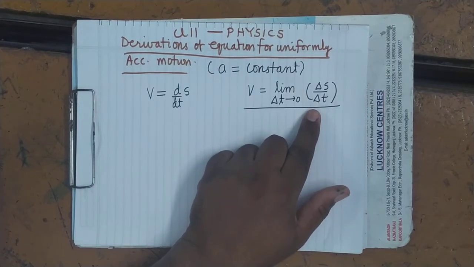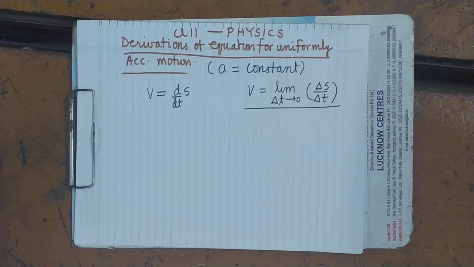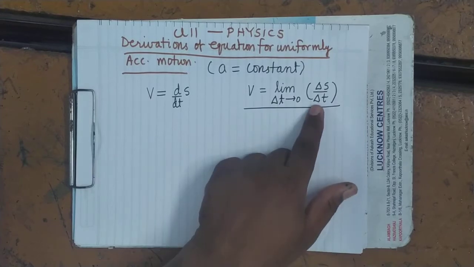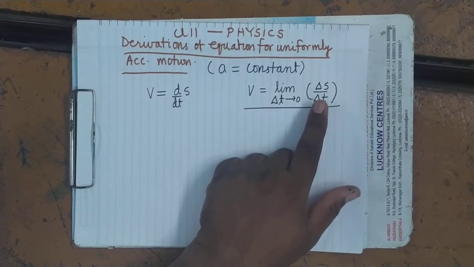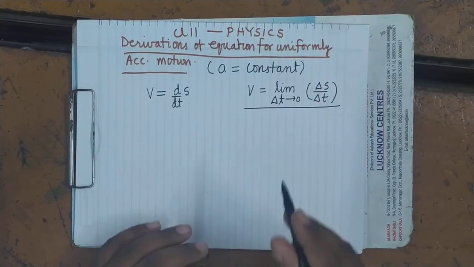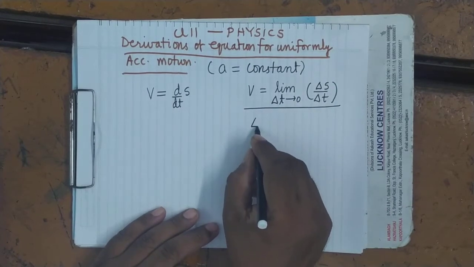If we take an infinitesimally small time interval, it means it is close to 0. It is not actually 0, but it is very close to 0. And in that infinitesimally small time interval, a particle is traveling a distance delta s.